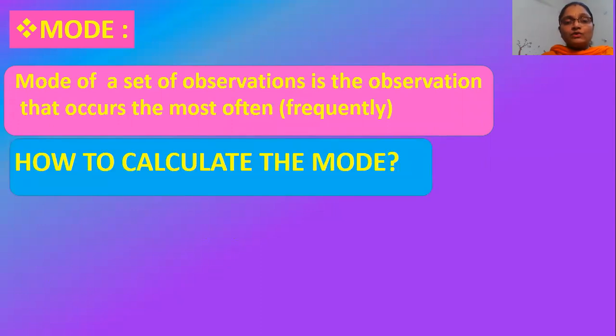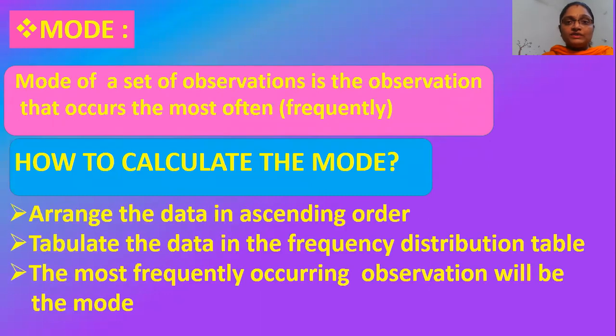How to calculate the mode? Step 1 is to arrange the data in ascending order. Step 2 is to tabulate the data in the frequency distribution table. And the third one, you need to identify the most frequently occurring observation that will give you the mode of the given data.